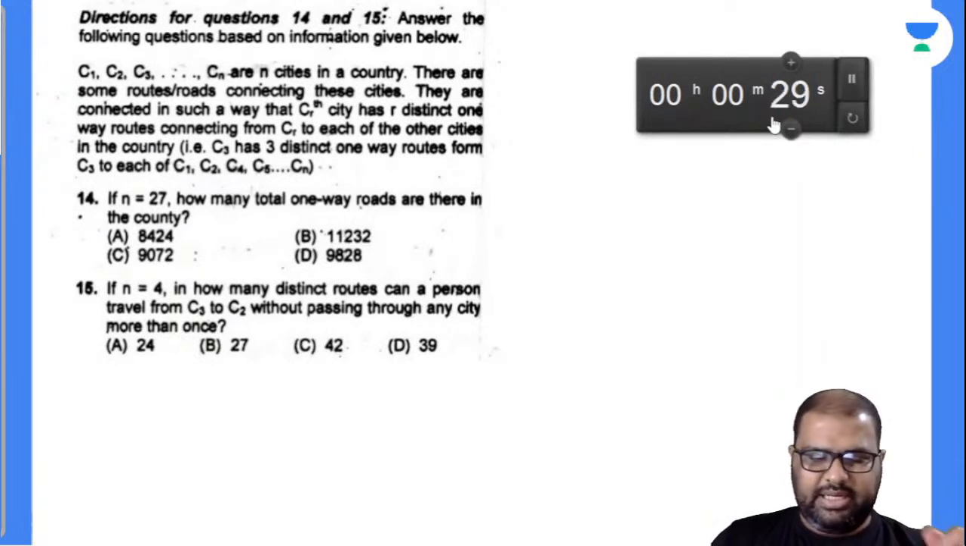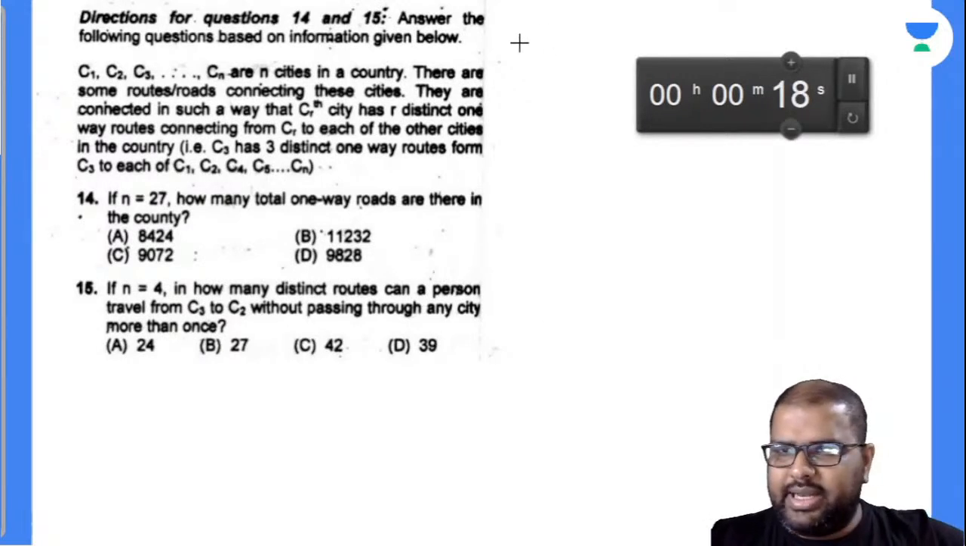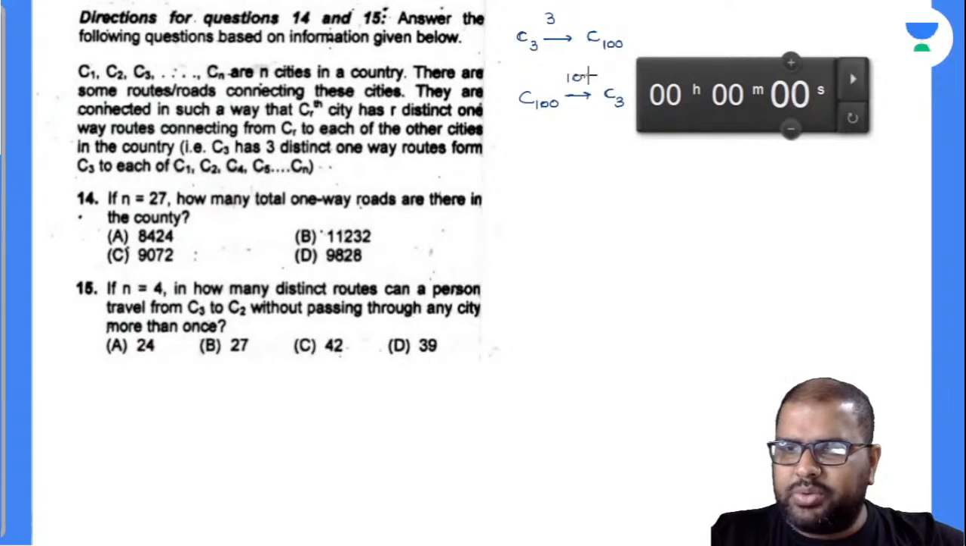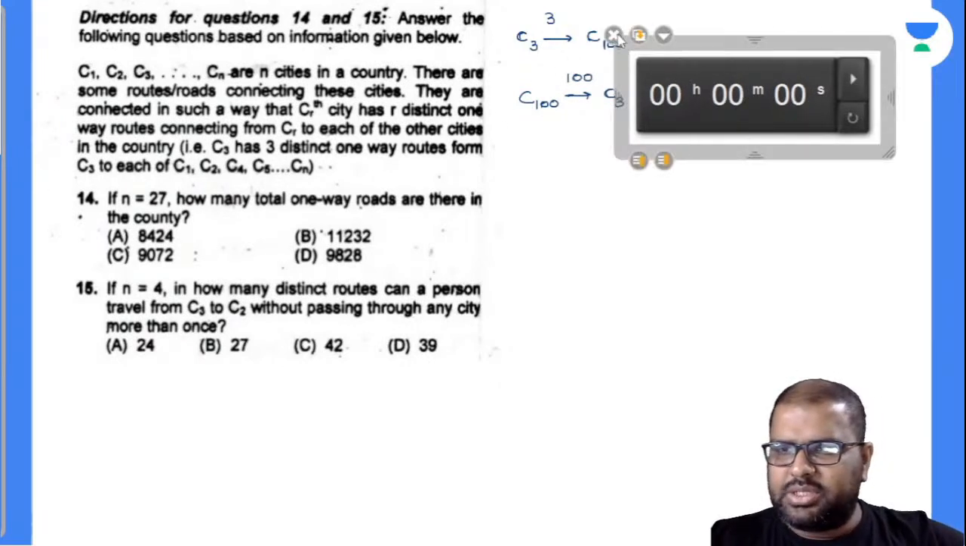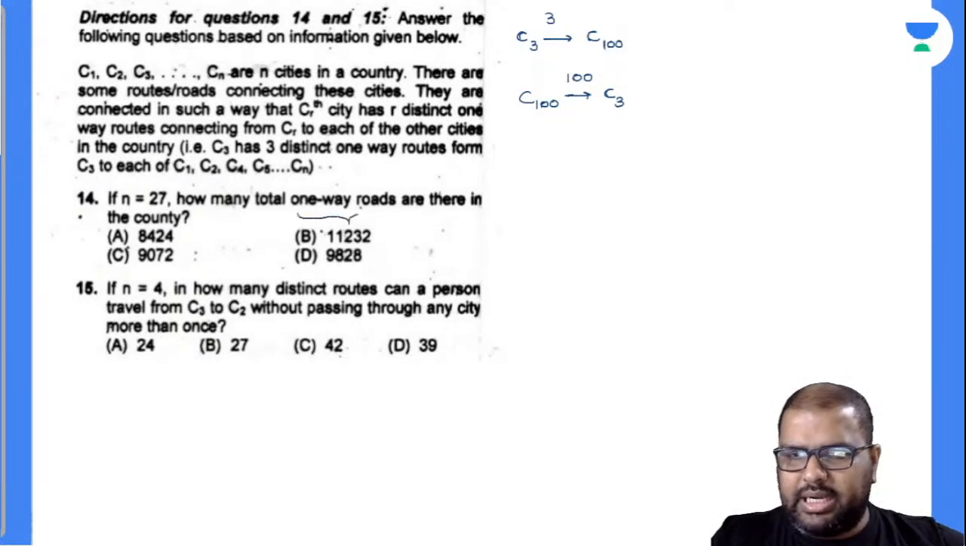C3 to C1 there will be 3, C3 to C21 there will be 3, C3 to C100 there will be 3 distinct routes. Otherwise, if I take C100, C100 to C3 will be how much? So I'll write down the difference here. Are you understanding this? C3 to, let us suppose, the C100th city. How many routes will be there? 3 distinct routes. Similarly, C100 to C10, will it be 3? No. R number is 100. So C100 to C3, there will be 100 routes. I hope you got the condition. Now you can solve the question fatafat. Now what is the question asked? If n is equal to 27, how many total one-way roads are there in the country is the question asked.